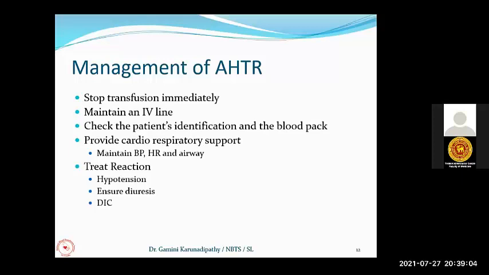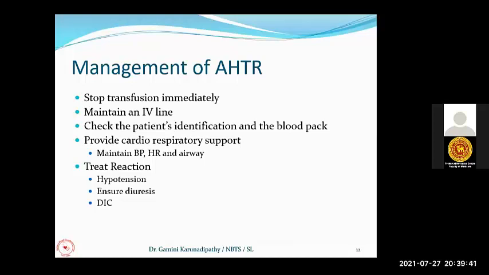Now, if a patient has developed acute hemolytic transfusion reaction, there will be acute renal tubular damage, which can lead to severe acute renal failure. To prevent that, you have to do forced diuresis to get rid of these things and flush the kidneys before they get acute tubular damage. So you have to challenge the patient with a lot of fluids to ensure diuresis.